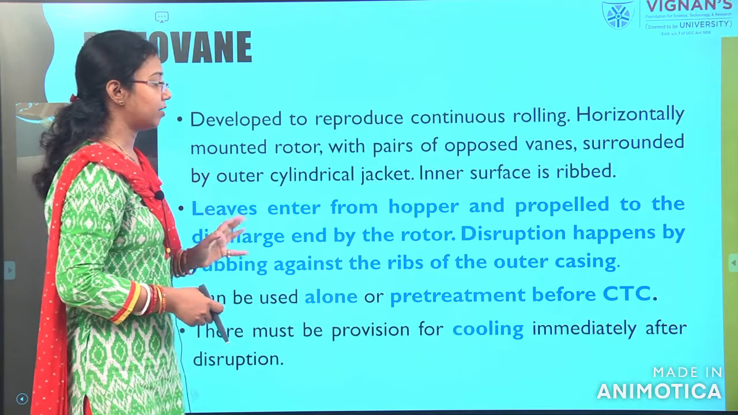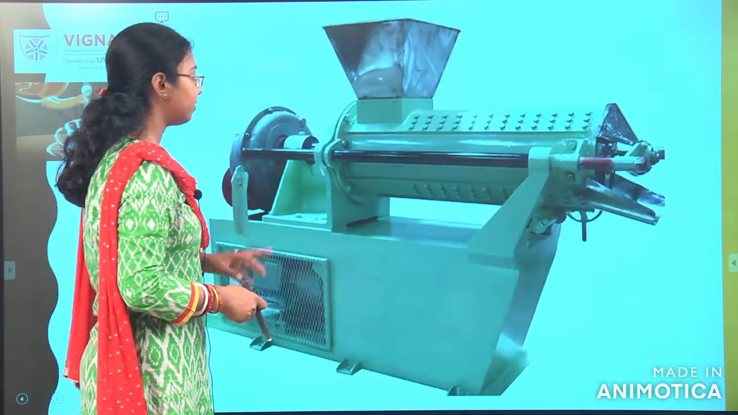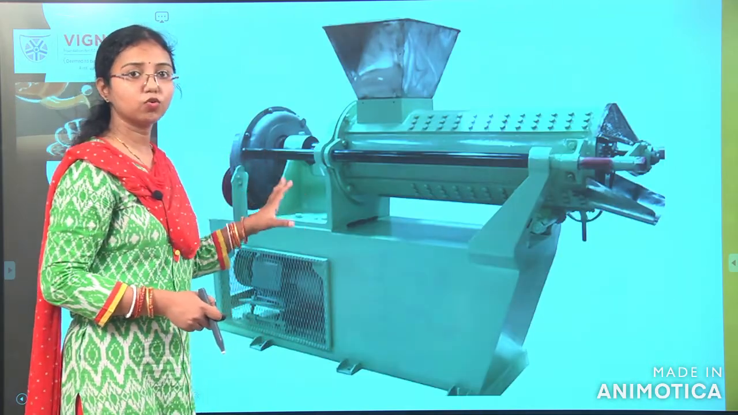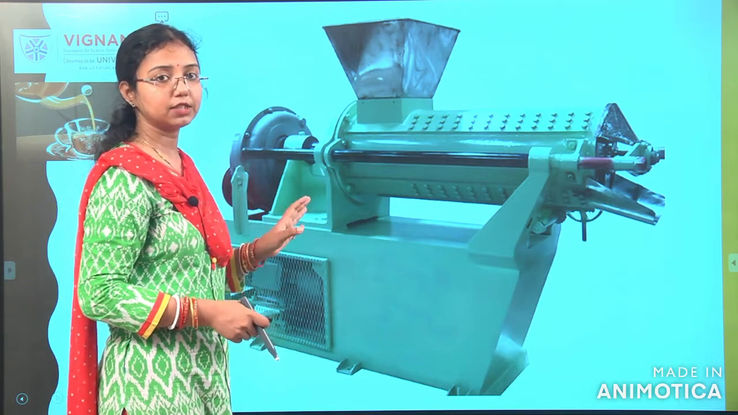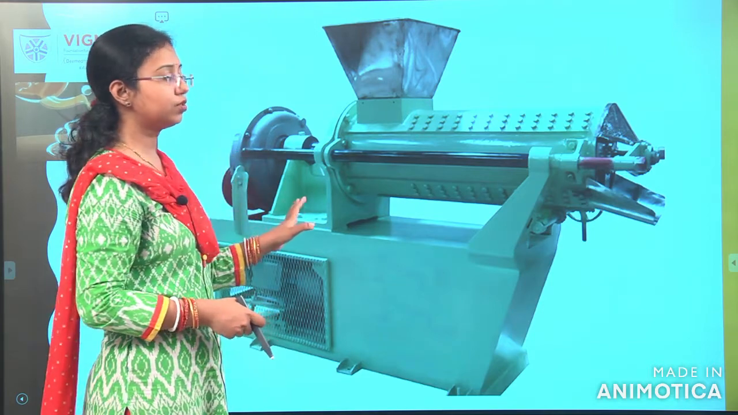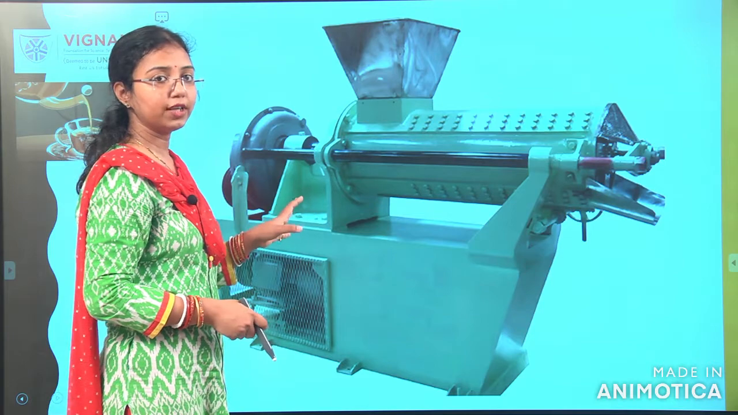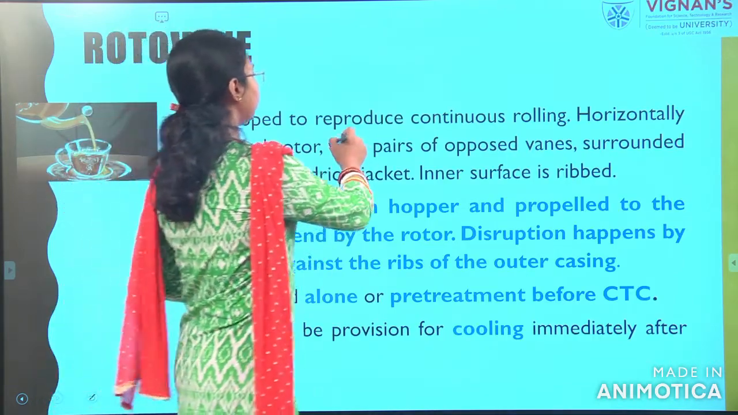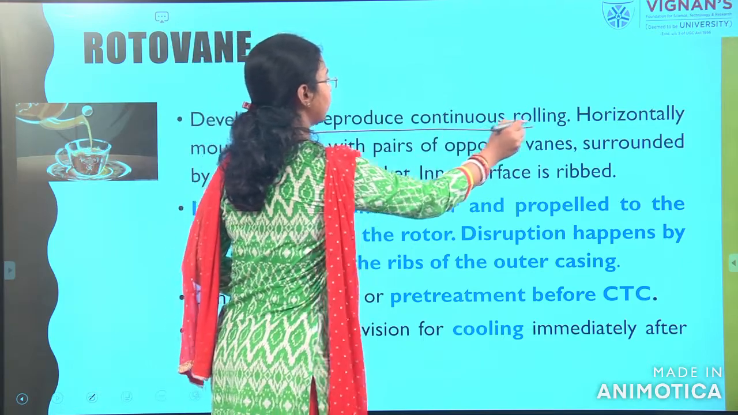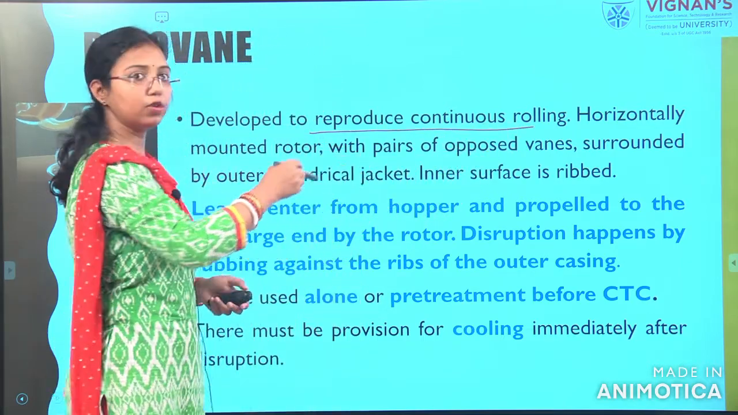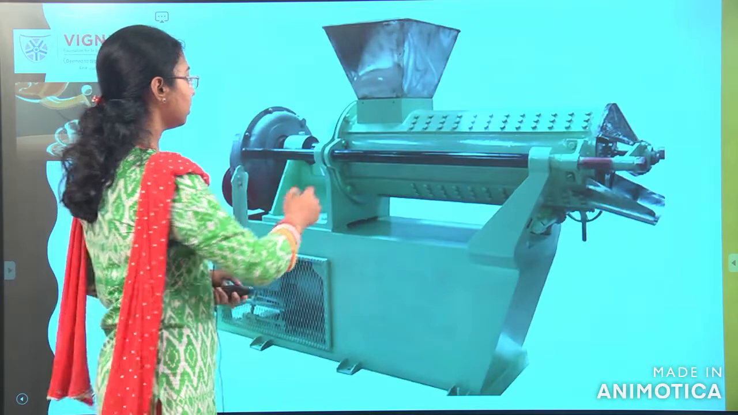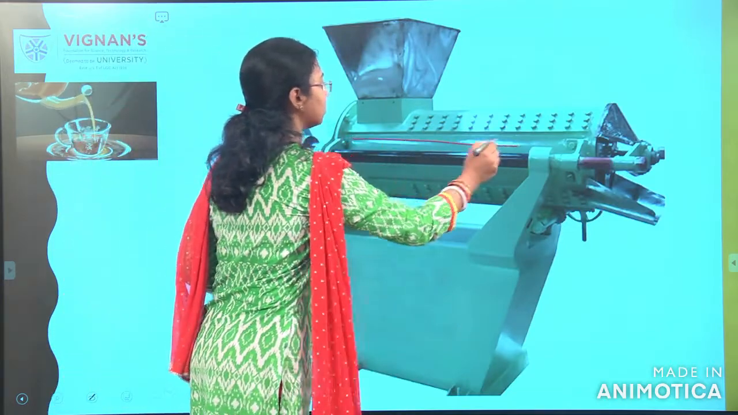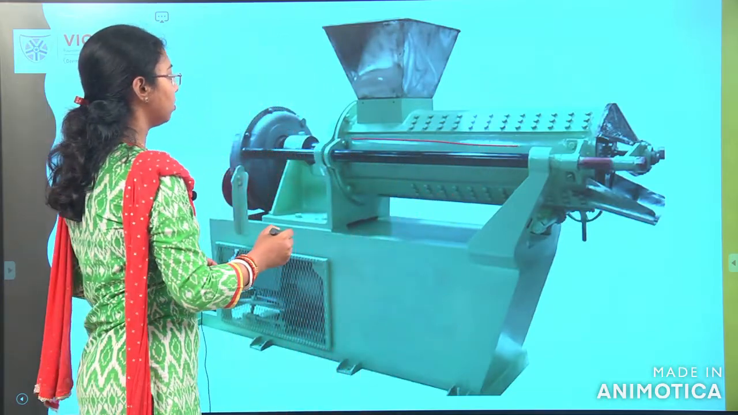Next is the Rotovan. How does the Rotovan look? First we will see the machine. This is how the Rotovan looks. Before the CTC machine came, we used to use this Rotovan for rolling of the tea. What is the use of this? It will produce continuous rolling. It is a horizontally mounted rotor. This is a horizontally mounted rotor.